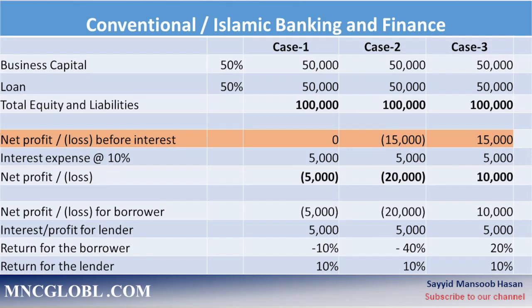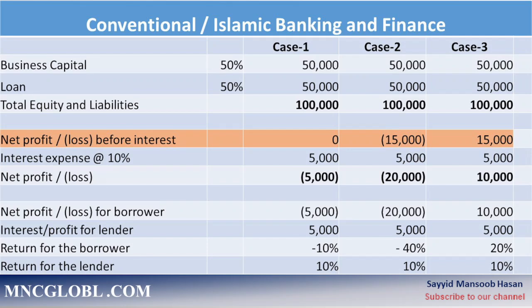The interest rate is 10% and the profit and loss before interest is, in case 1, it is 0. In case 2, there is a loss of 15,000. In case 3, there is a profit of 15,000. After application of interest, the net loss in case 1 comes to 5,000. In case 2, the net loss comes to 20,000. And case 3, the net profit comes to 10,000.